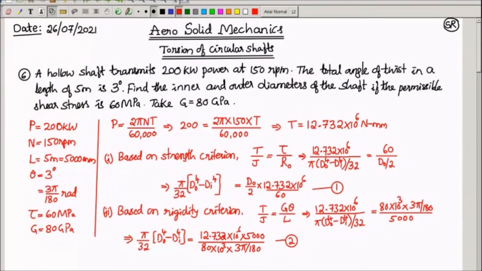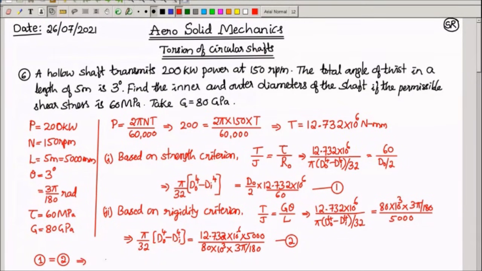Now you observe, unless we combine these two criteria, equation 1 and equation 2, we cannot get the solution. Since both criteria are to be satisfied, we can combine these two equations. We observe equation 1 and equation 2 have the same left hand side, so the right hand sides can be equated. We equate these two and find D naught directly.